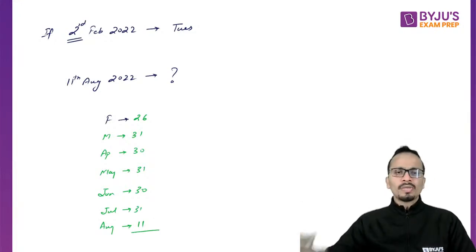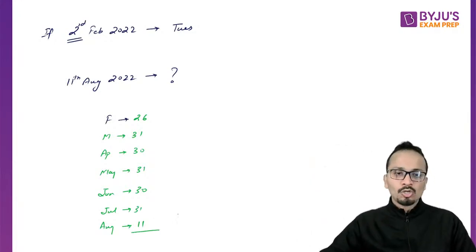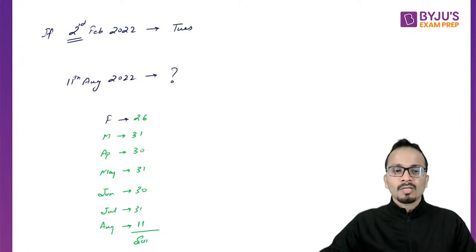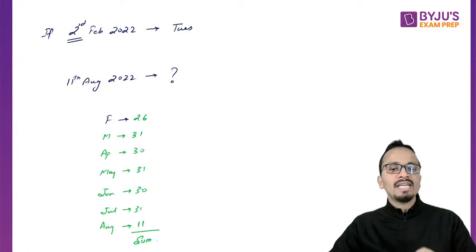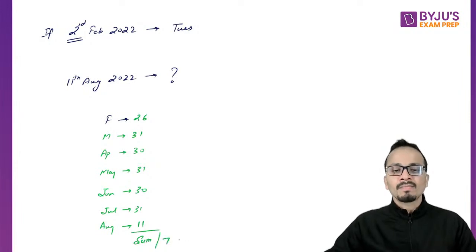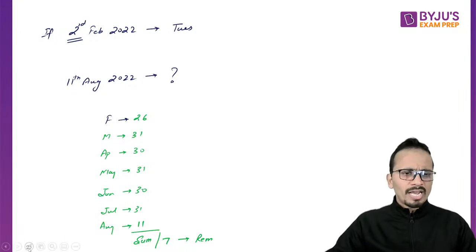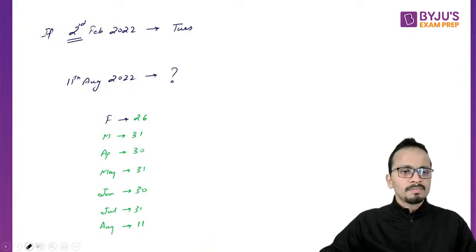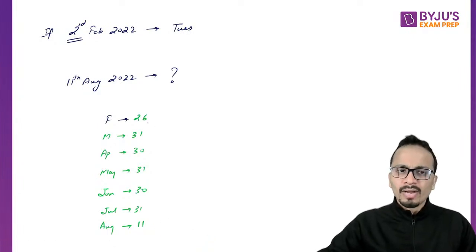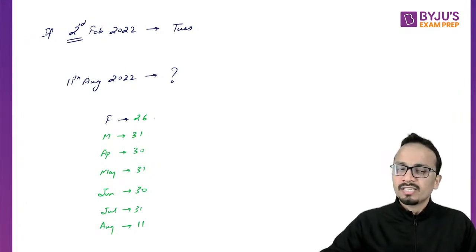Now, one way is you can add all these days, calculate the sum, and whatever sum is obtained, divide that sum by 7 and obtain the remainder. But I'll try to save some time. I don't calculate the sum. What I always do is quickly write the remainder when each of these values is divided by 7.